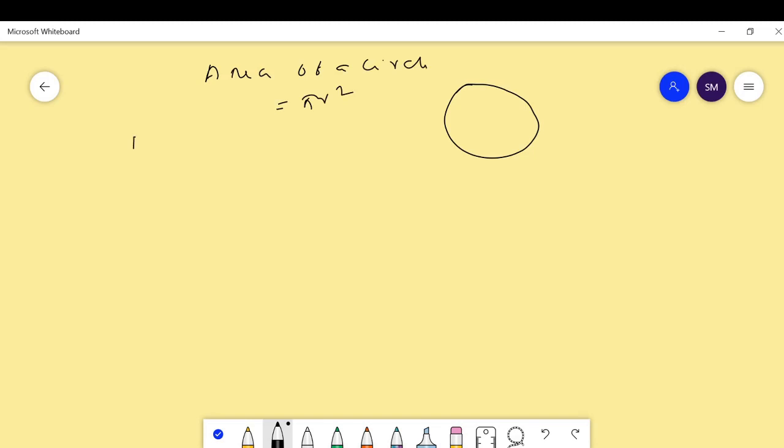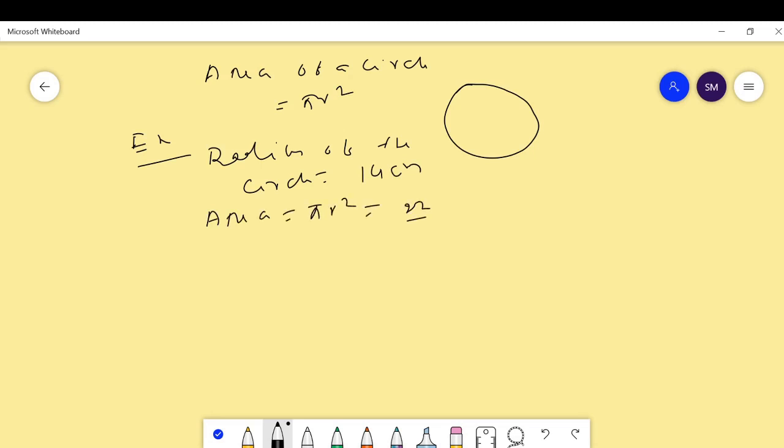Here the radius of the circle is given, 14 centimeter. Area is equal to pi r square, which is equal to 22 upon 7 into 14 into 14. Then by solving this, we get area of the circle is 616 centimeter square.